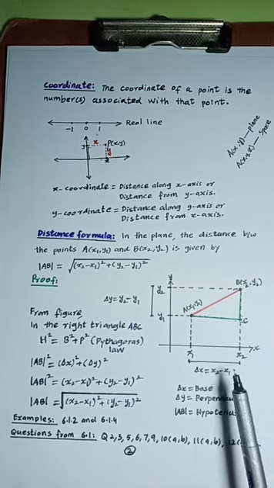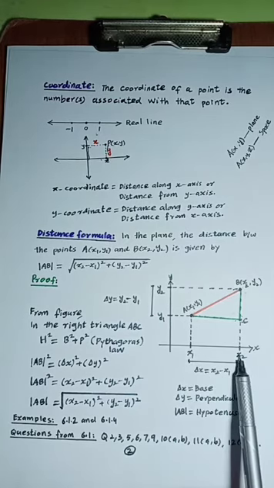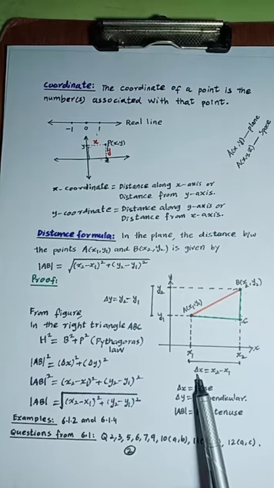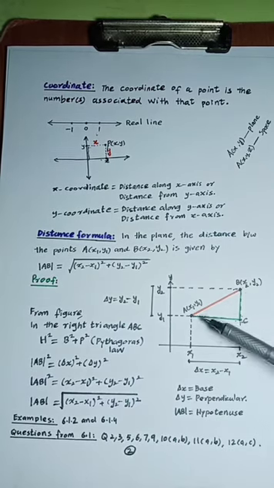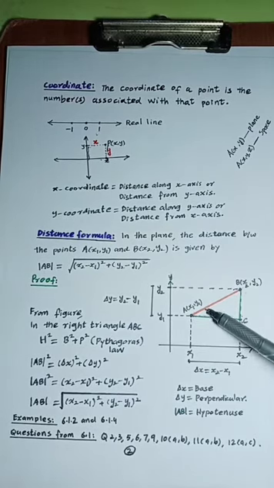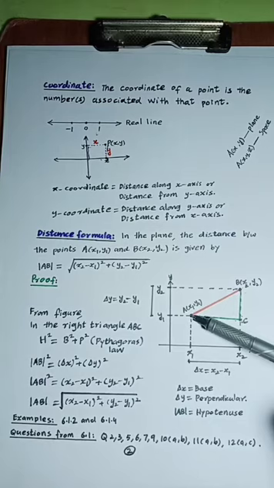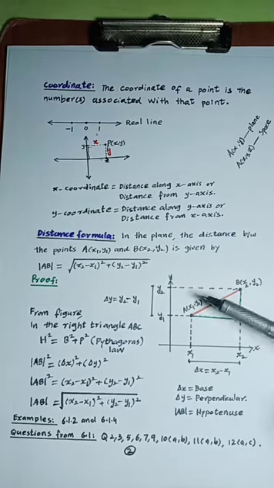Dear students, from x1 to x2, the distance covered is actually the increment in x, the change in x, and that change we denote by delta x. When the point was here, its x coordinate was x1, and when the point moves to B, the x coordinate moves from x1 to x2. Similarly, when the point is at A, its y coordinate is y1. When the point moves from A to B, the y coordinate moves from y1 to y2.